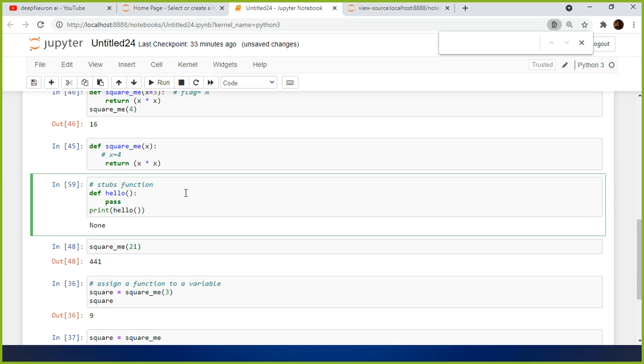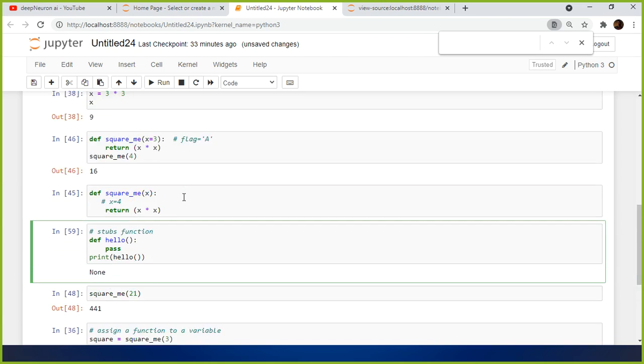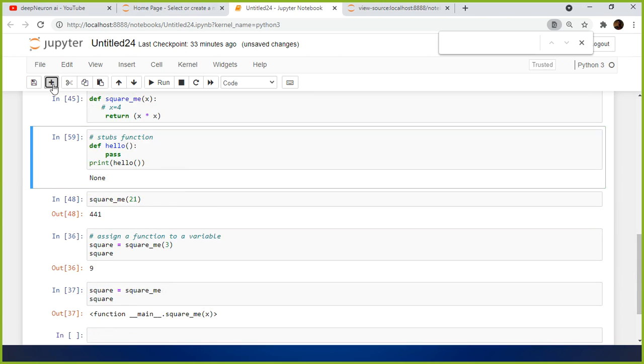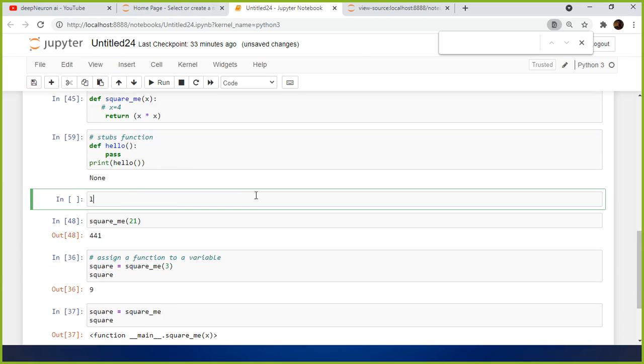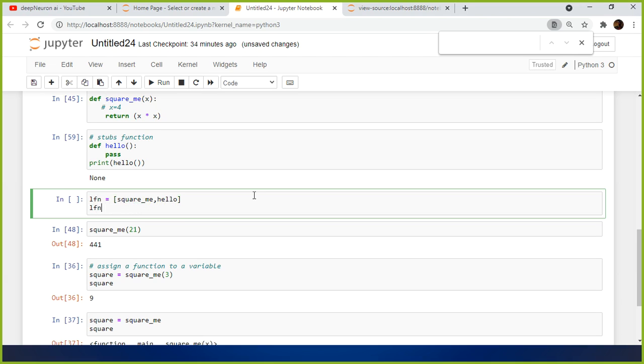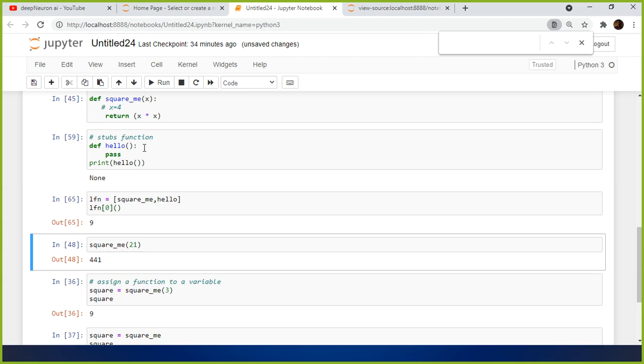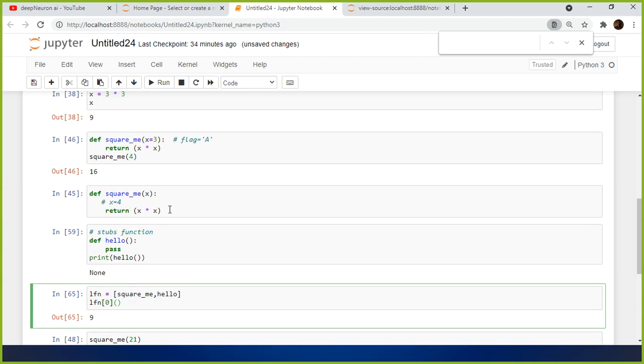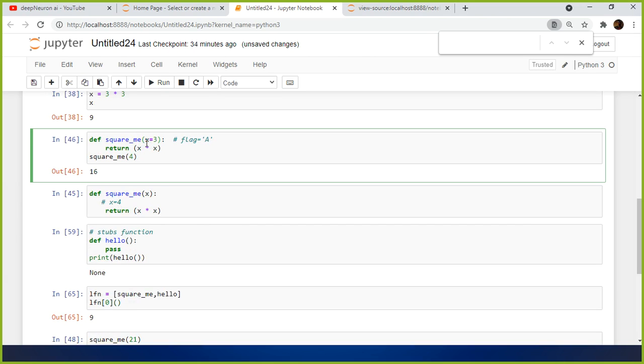And also, can I store a function in a list? Yes, that is also possible. You can store a function in a list also. See, that is another advantage. For example, lfn equals, in square brackets, square_me, comma, and hello. Right, so I can give it like this. If I give lfn of 0 and pass 9, what will happen? It goes by the default value, square_me of 9.